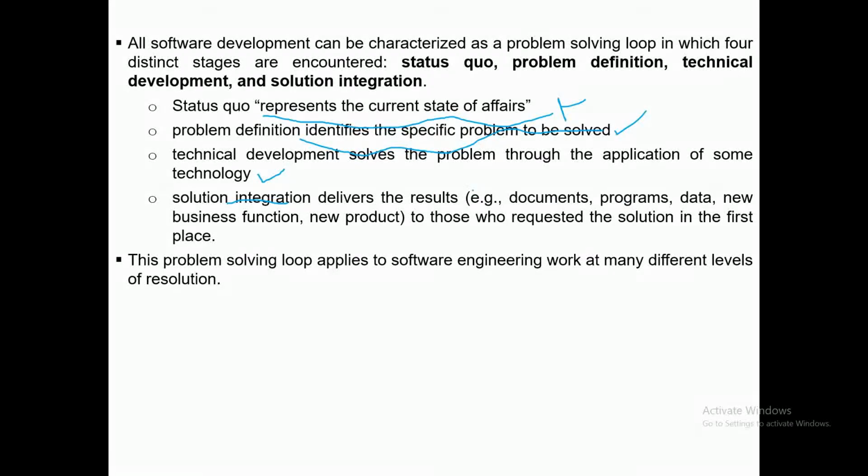It integrates various different parts of a software, and combines them as one product that you deliver. It may be a collection of documents, programs, data needed to run that program, new business functionality, new product, or whatever the different parts are. You integrate them, and solution integration is basically the end product that is ready for delivery.